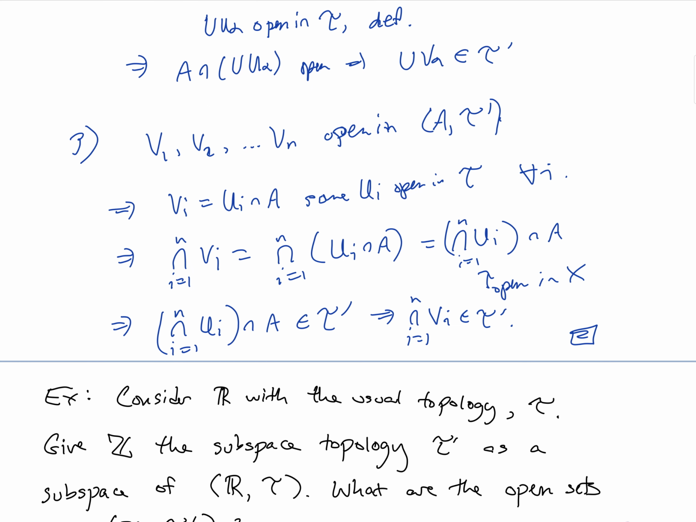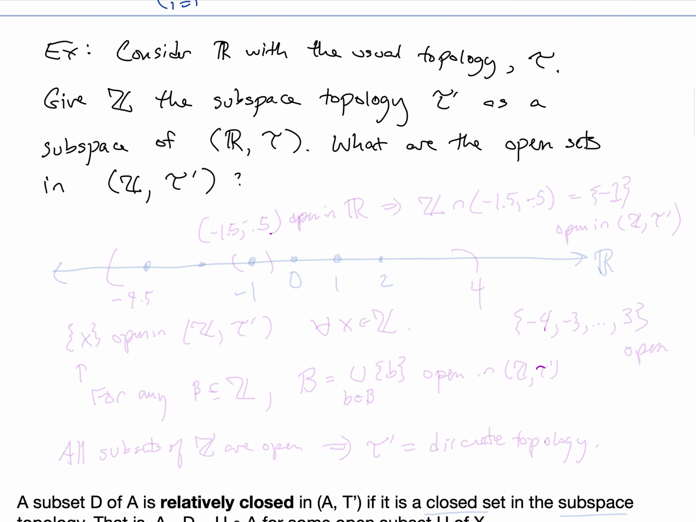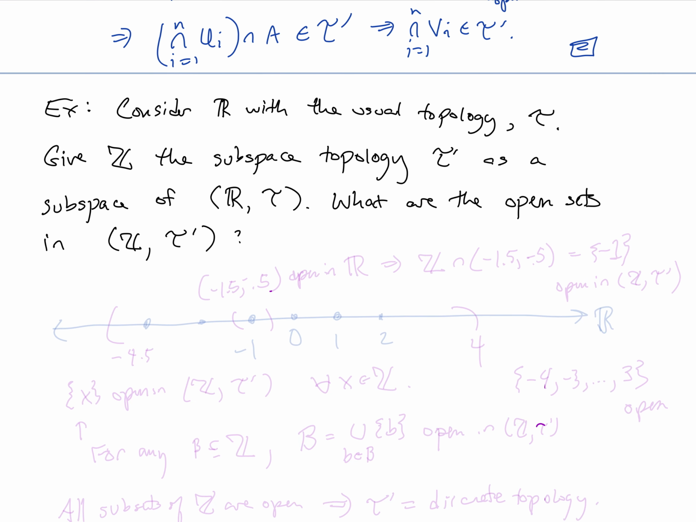Let's look at an example. How about if we looked at the real numbers with the usual topology τ? That's where open intervals are open and any union and finite intersection of them is also open. Let's look at the subspace topology where we have Z, the set of integers, and we have the subspace topology τ' given by τ as a subspace of the real numbers. So what are the open sets in this subspace topology? We're starting off with the real numbers, and we're only interested in the integers of it as a subset and as a subspace.